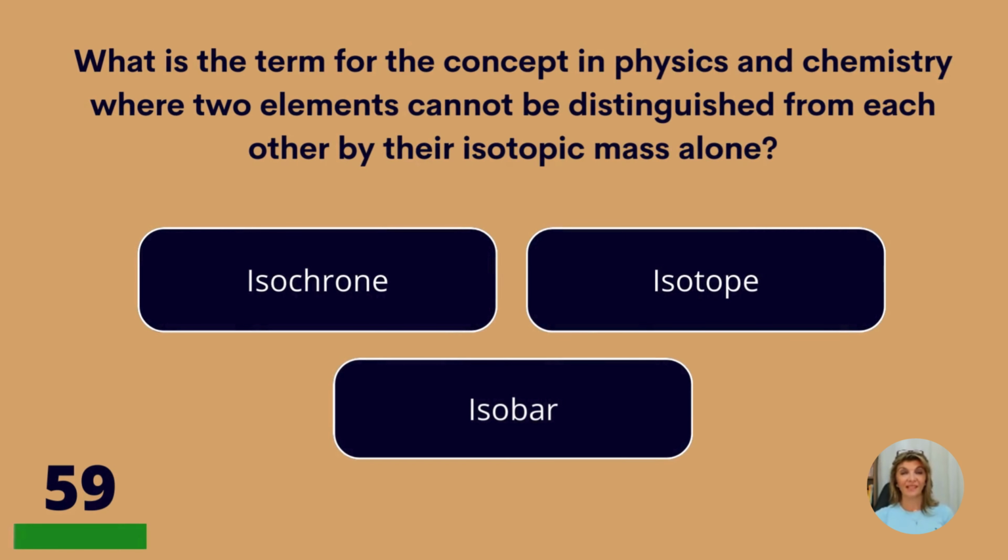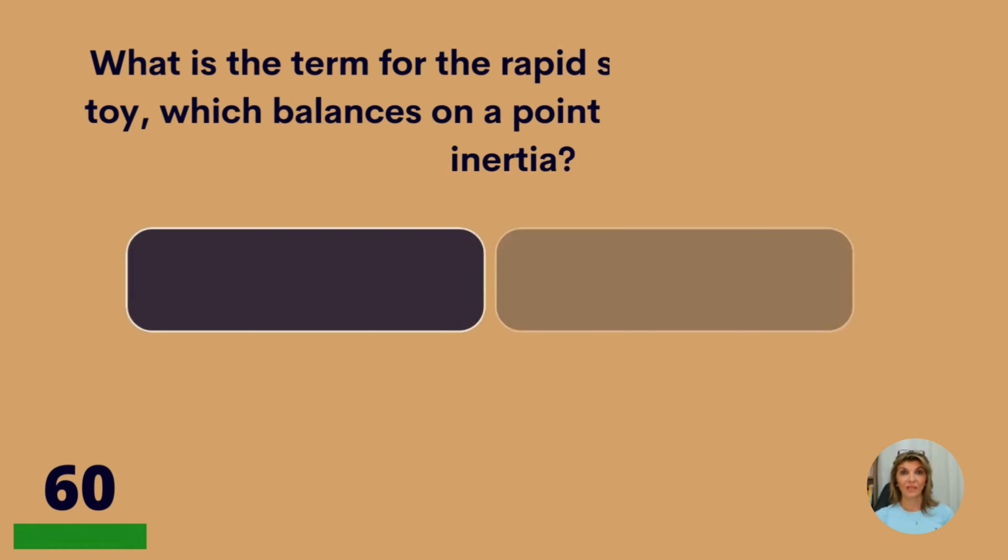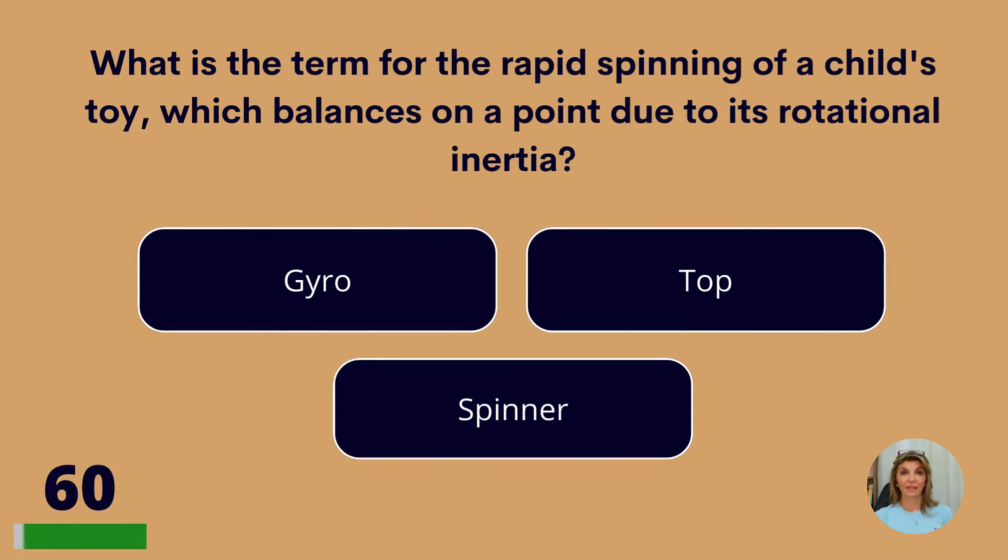What is a term for the concept in physics and chemistry where two elements cannot be distinguished from each other by their isotopic mass alone? Isochrone, isotope, or isobar? Isobar.